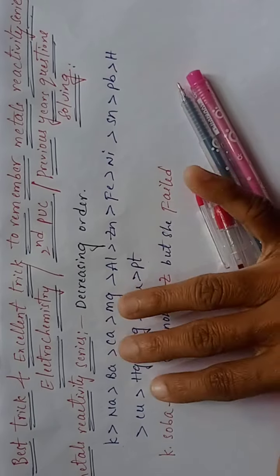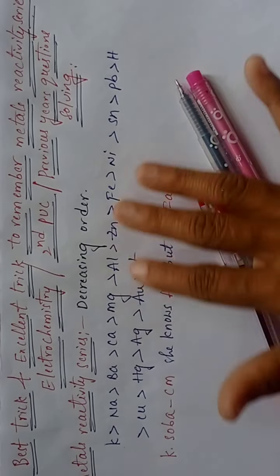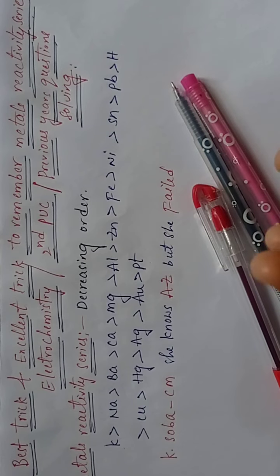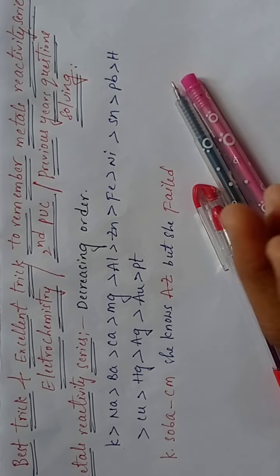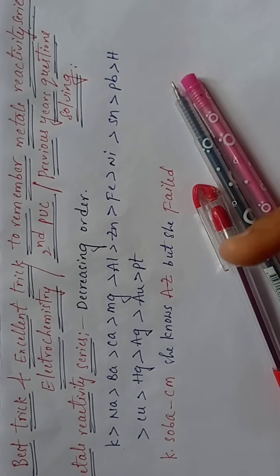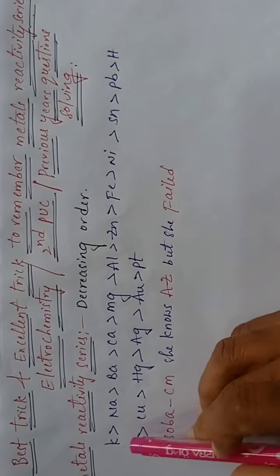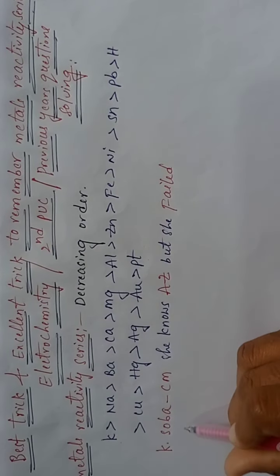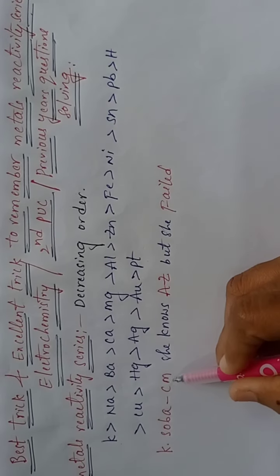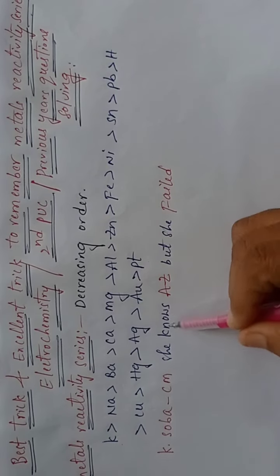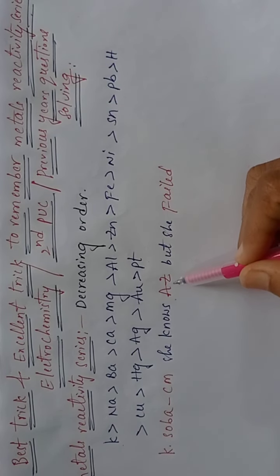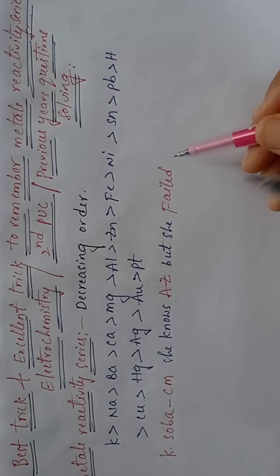Now, how to remember these elements in order? Now I'm giving the excellent trick. Please focus here, and you can easily remember this trick and then apply it to problems also. Listen, students: K Shobha, she is a chief minister. She knows A to Z, but she failed to